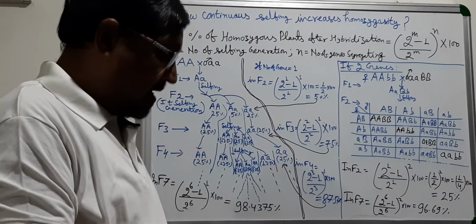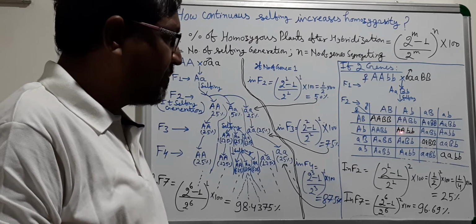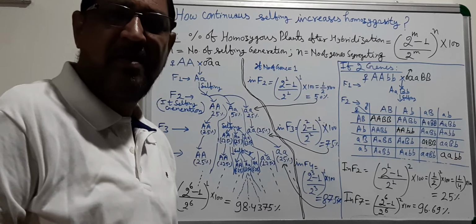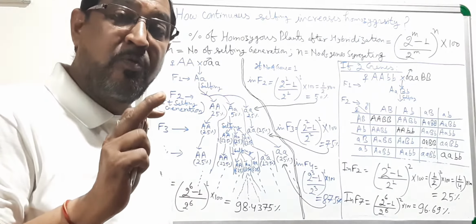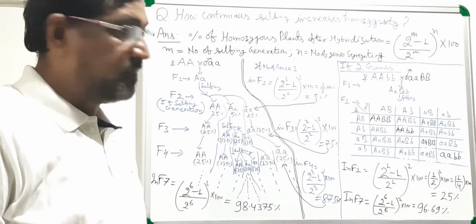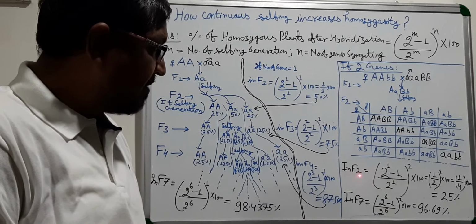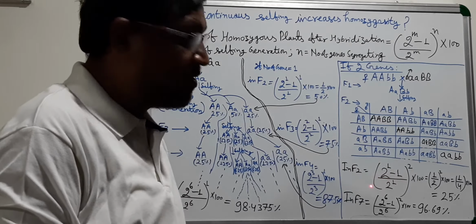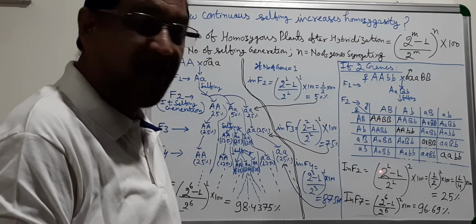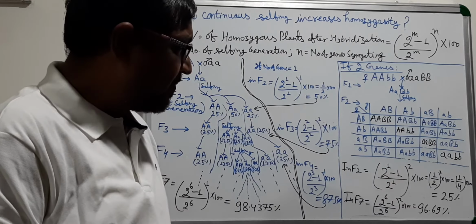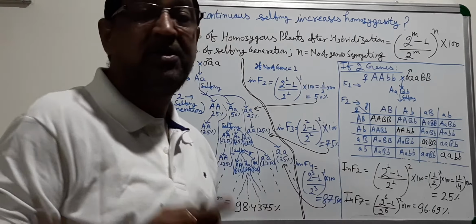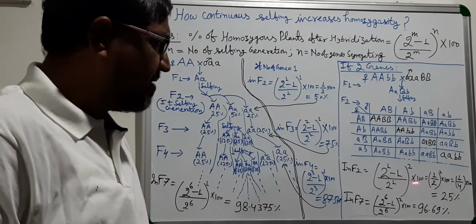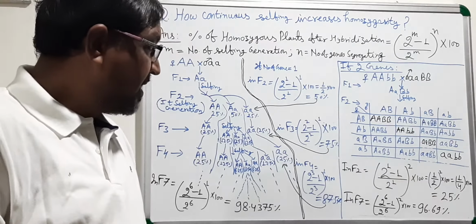You can see here capital A, capital A, capital B, capital B, capital A, capital A, small b, small b, small a, small a, capital B, capital B, small a, small a, small b, small b. Homozygous for both the genes. Only 25%. So as per formula, if it is F2, then M1 will be equal to 1. So this is 2 to the power 1 minus 1 divided by 2 to the power 1, whole to the power 2. Why 2? Because segregating for 2 genes. Multiplied by 100, it will be coming 25% in F2 generation.